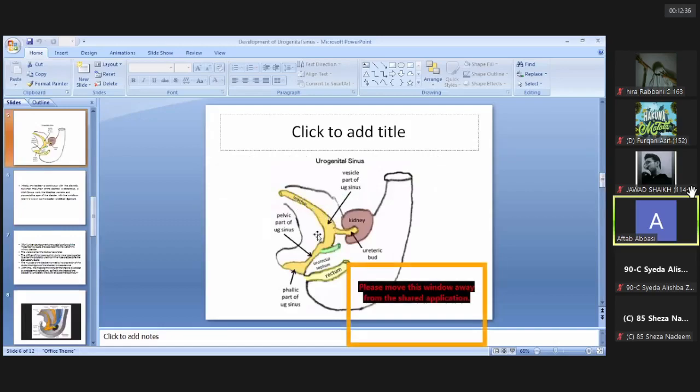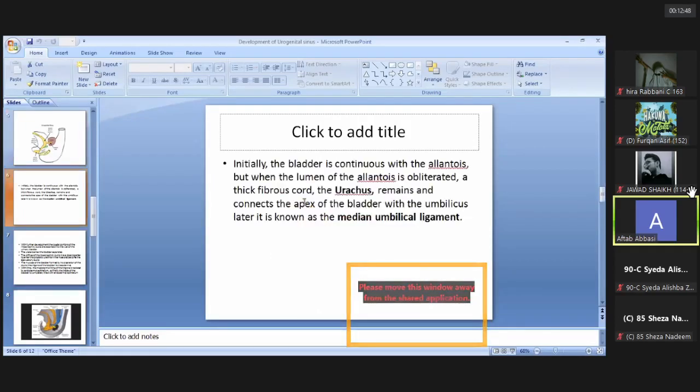So after some time, with the development of the urinary bladder, this allantois will be converted into a fibrous cord, and this fibrous cord is known as the urachus. This urachus remains there and connects the apex of the urinary bladder with the umbilicus. And in adult life, the remnant is known as the medial umbilical ligament, through which the urinary bladder is connected to the umbilicus.